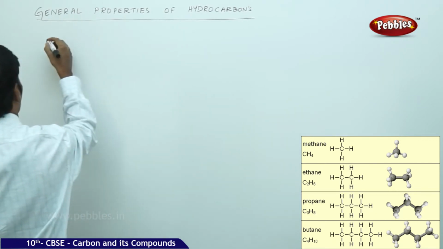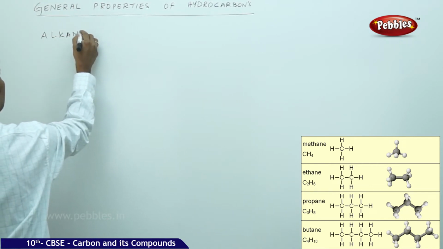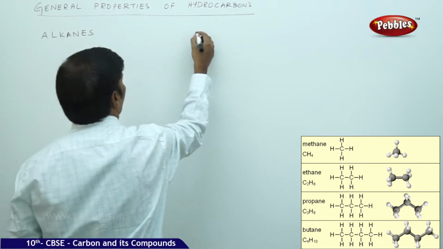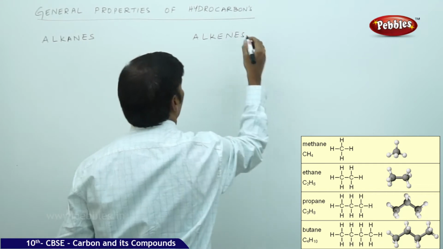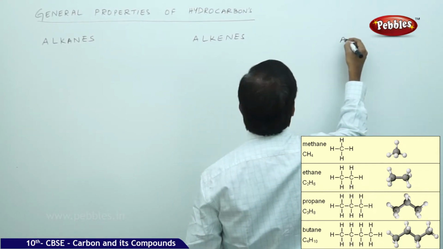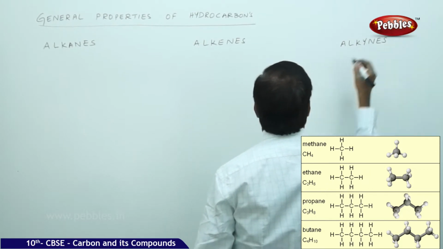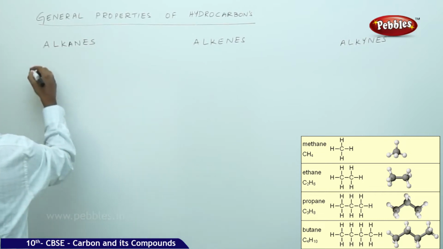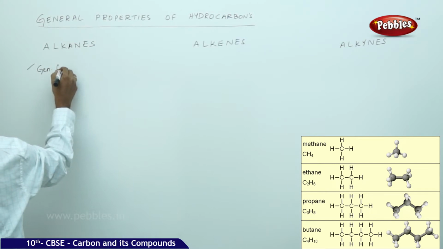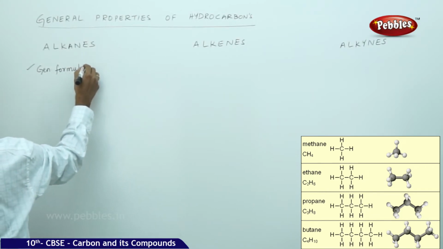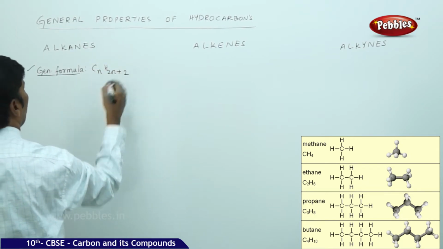So let us go like this. First I will take alkanes, then alkenes, then alkynes. The general formula for alkanes is CnH2n+2.